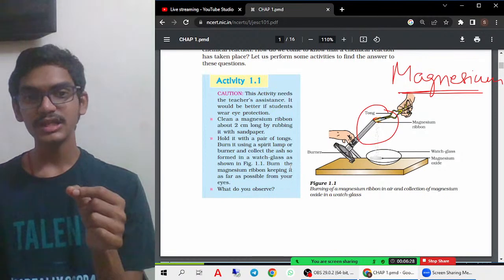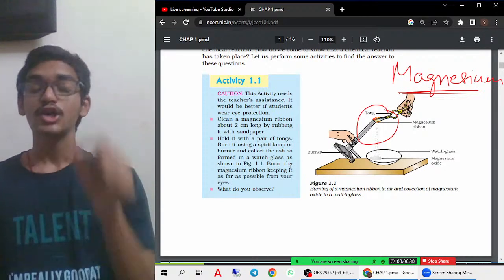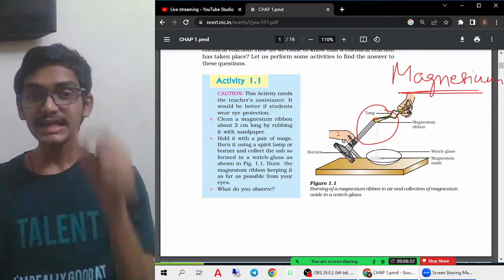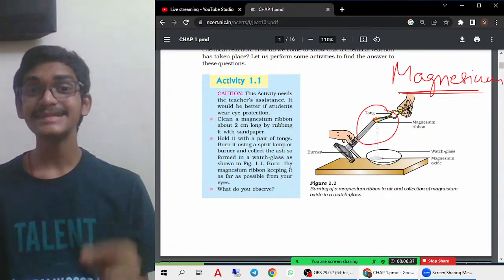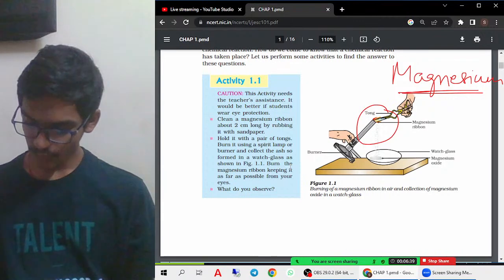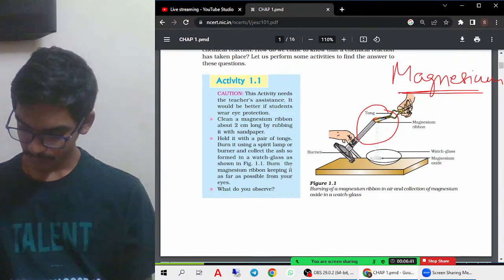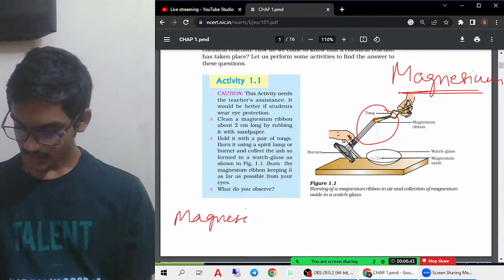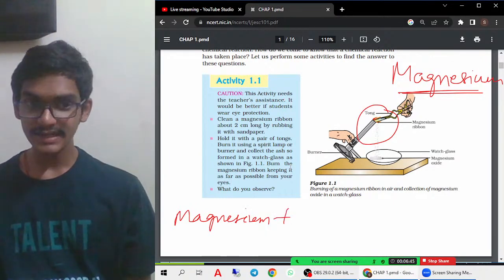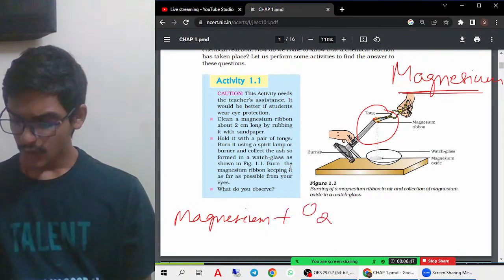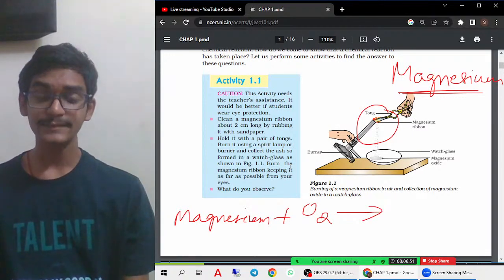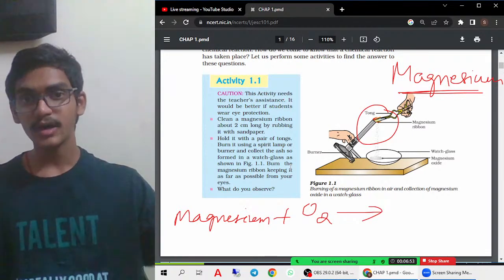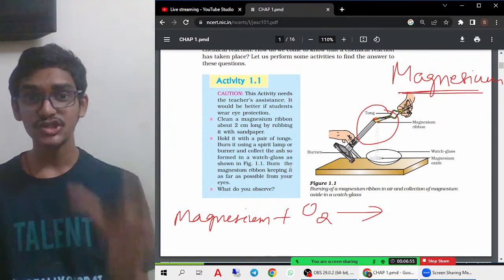So when this magnesium ribbon is burnt in air, you should always remember that in chemistry, when we talk about burning in air, it means that it is reacting with oxygen. Therefore, magnesium burnt in air is nothing but it reacting with oxygen. Why only oxygen gas? Why can't it react with hydrogen gas? Because for any substance to burn, oxygen gas is an essential gas.